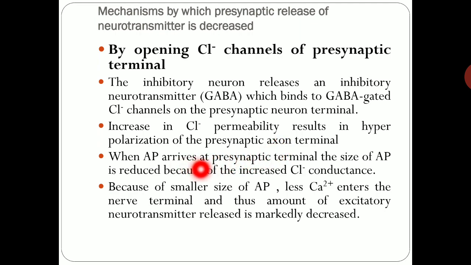So when an action potential arrives at the presynaptic terminal, the size of the action potential is reduced because of increased chloride conductance. And due to the smaller size of the action potential, less calcium enters the nerve terminal and the amount of excitatory neurotransmitter release markedly decreases.